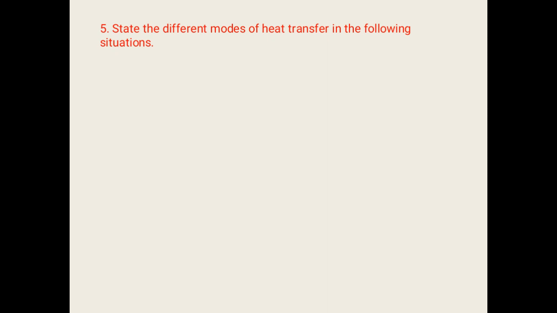In conduction process we have seen medium is required. There is no movement of particles of the medium when heat is transferred. Convection is the process where medium is required, and particles are moving from one place to another place. And the third type, radiation, is the process where a medium is not at all required. So those three types we have already seen. Based on that knowledge, let us identify in these situations what type of heat transfer is there.